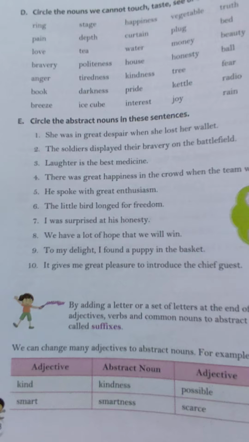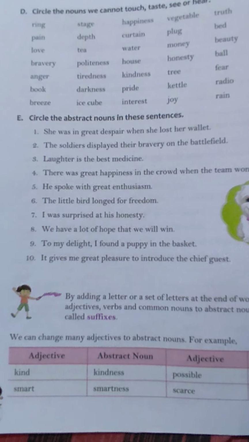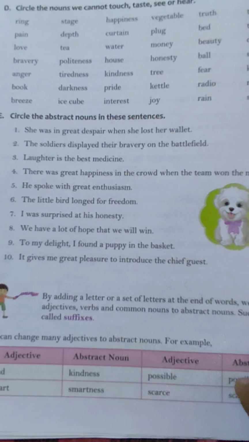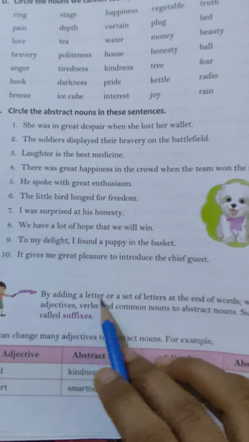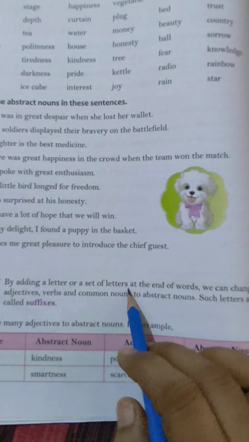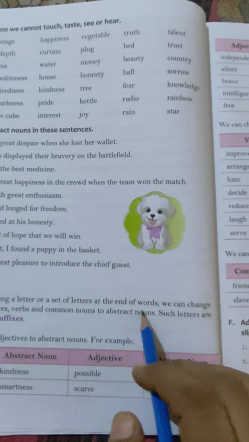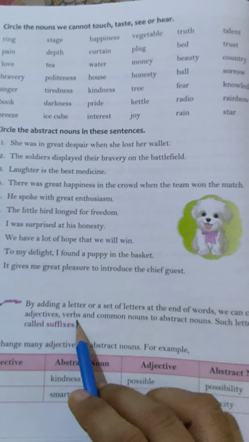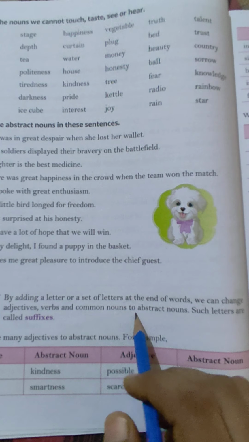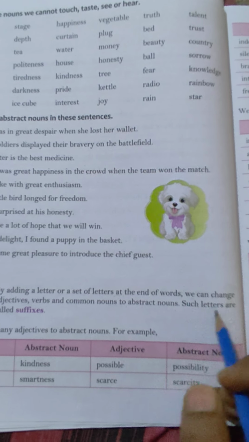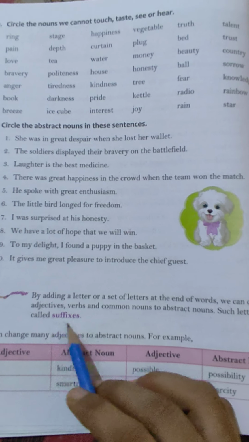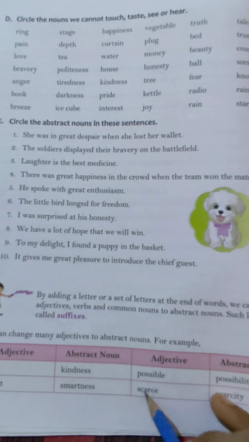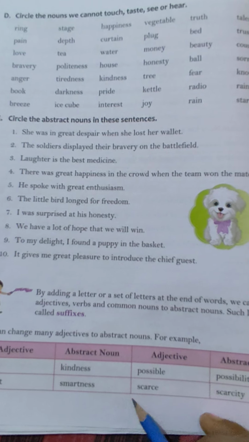Okay, so students, we will learn that by adding a letter or a set of letters at the end of words, we can change adjectives, verbs and common nouns to abstract nouns. Such letters are called suffixes. So students, here some adjectives and abstract nouns are given.